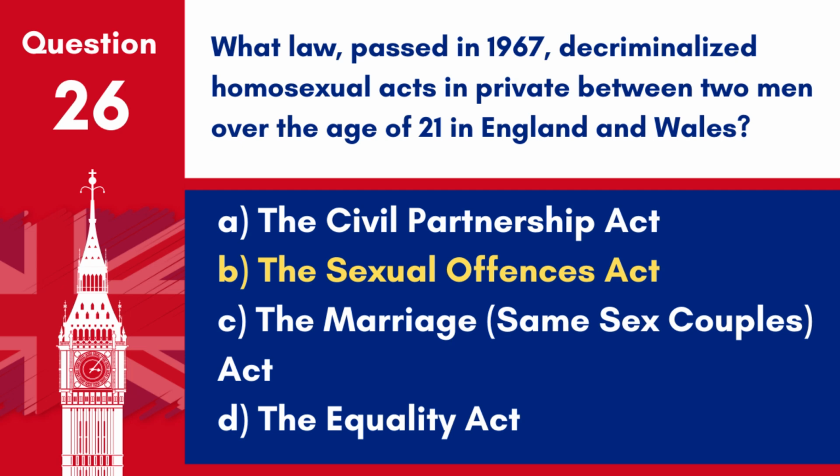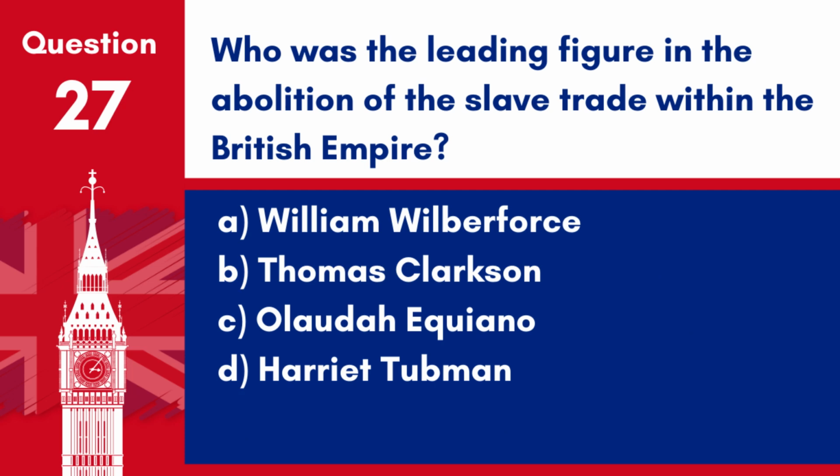Question 27. Who was the leading figure in the abolition of the slave trade within the British Empire? A. William Wilberforce. B. Thomas Clarkson. C. Olaudah Equiano. D. Harriet Tubman. Answer: A. William Wilberforce. He was a leading figure in the abolition of the slave trade within the British Empire.